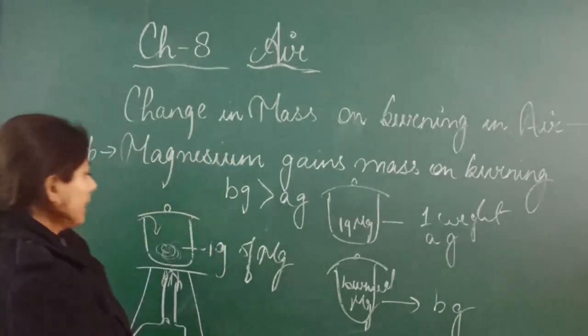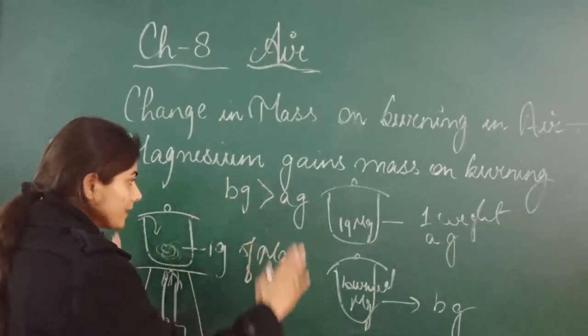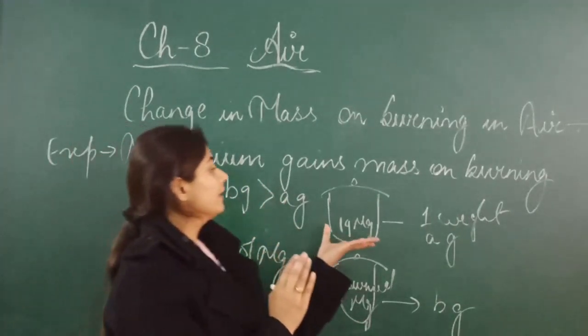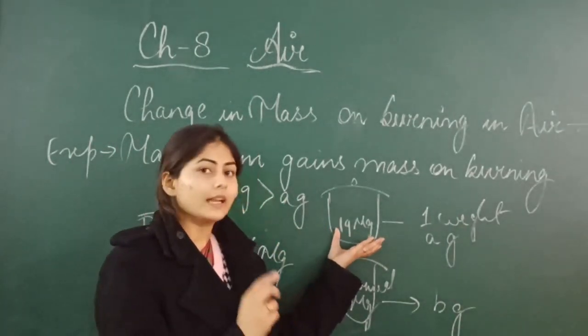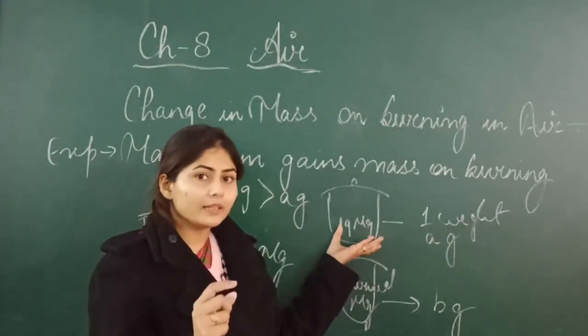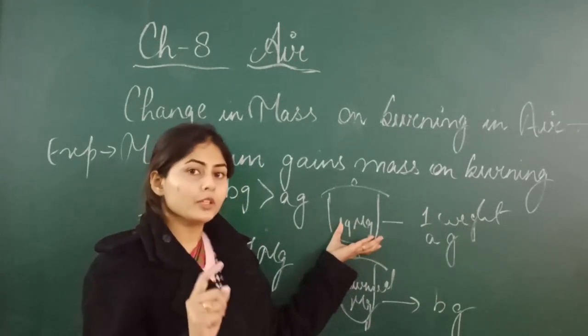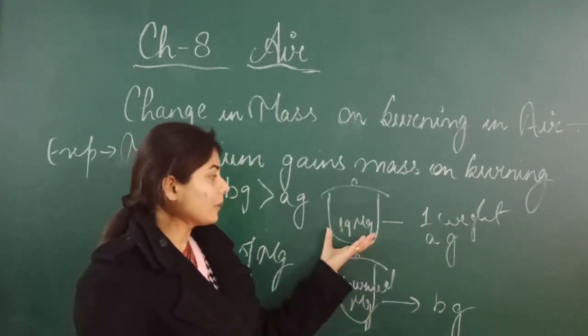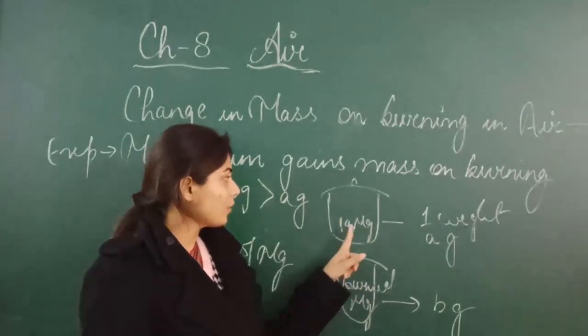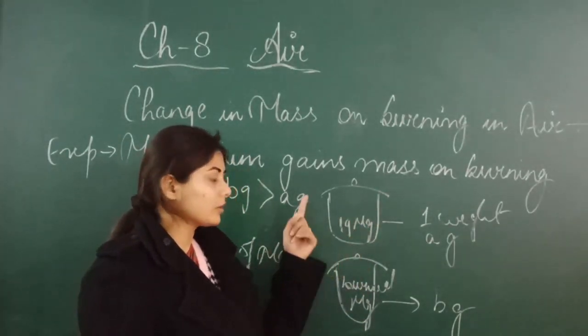Here I am repeating this again. Listen. Before doing this experiment, you have taken a porcelain crucible, the container in the lab we use to heat metals or any substance at high temperature. So here I have taken a porcelain crucible, and in it I have taken 1 gram of magnesium.